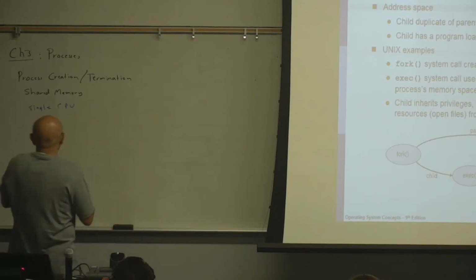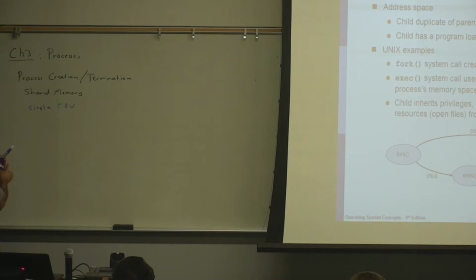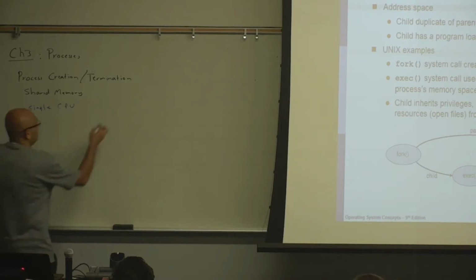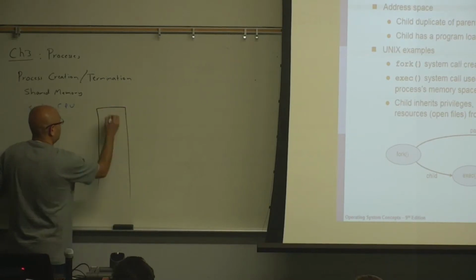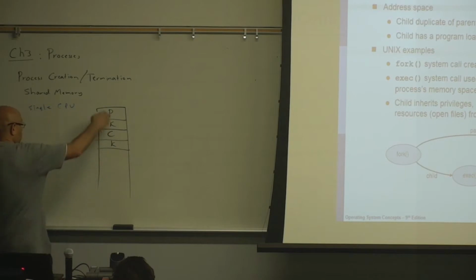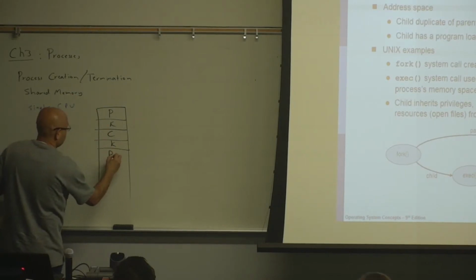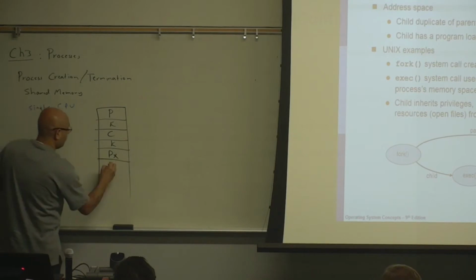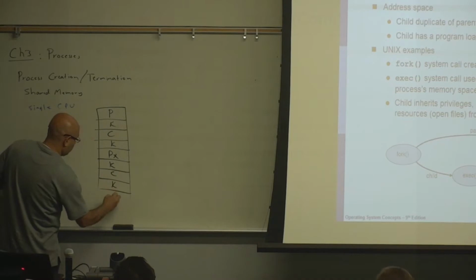But the system may be doing some switching, if it's a time-sharing system. So this is the parent, then kernel, then child, then kernel, then maybe some other process, like process X, then kernel, then child, then kernel, parent.